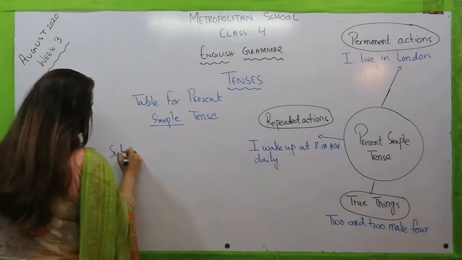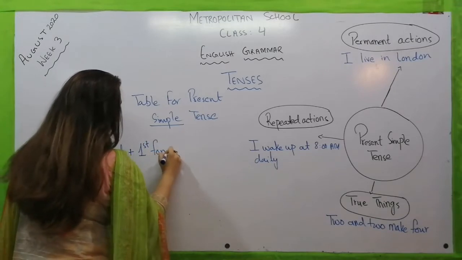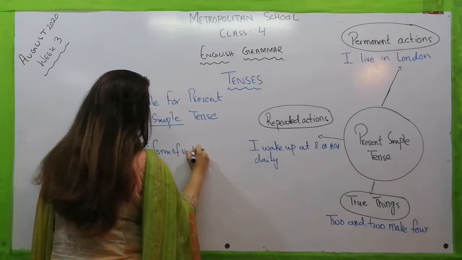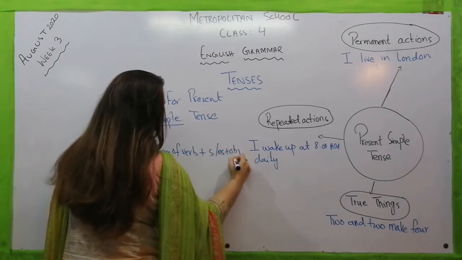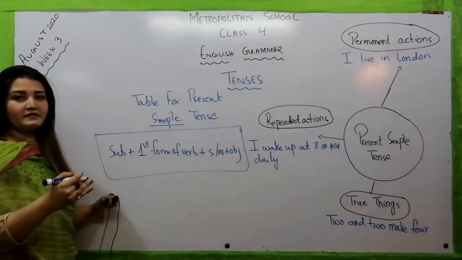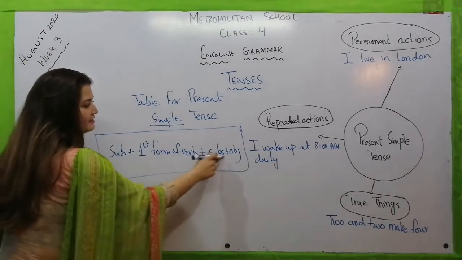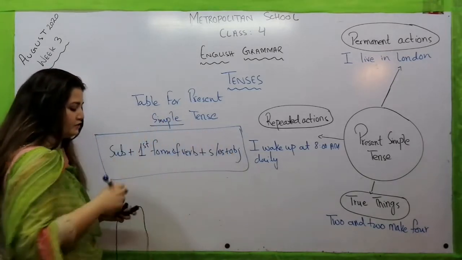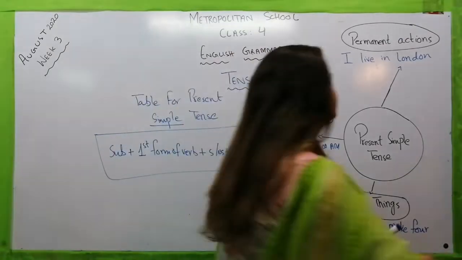You have to write the subject first plus first form of the verb plus s or es plus object. Now to make it easier, let me explain to you what is the subject, verb, s or es, and what is an object.